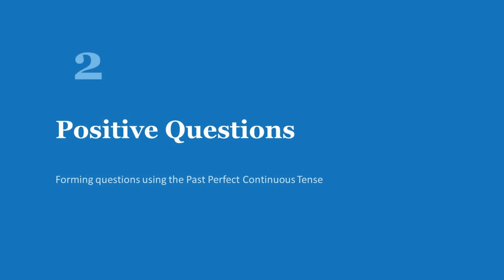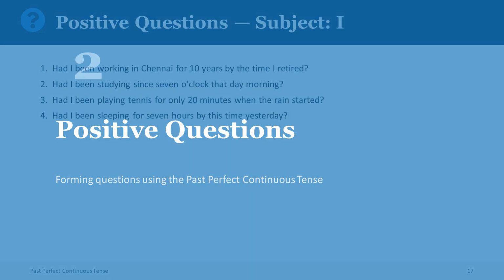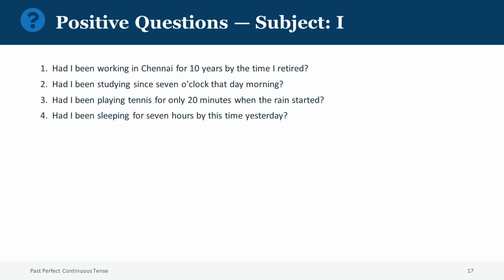Excellent work so far. Now we will move on to positive questions. In this section, we will learn how to form questions using the past perfect continuous tense. Notice that in questions, had comes before the subject. Let us start with questions using the subject, I.